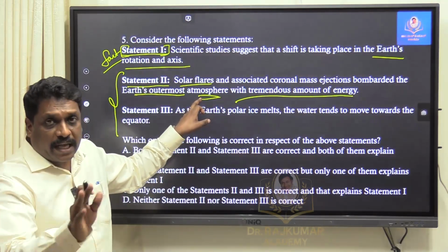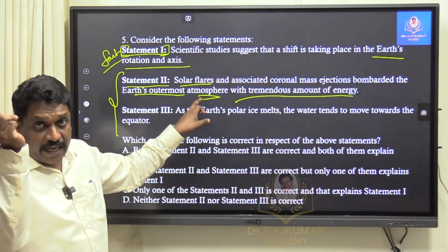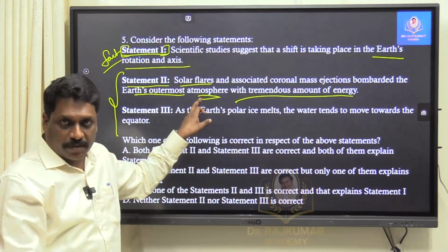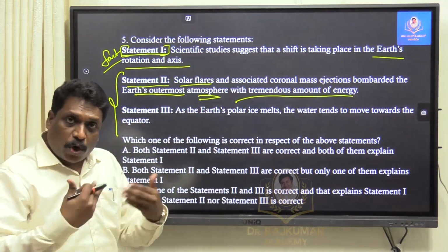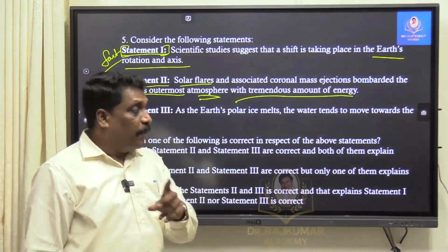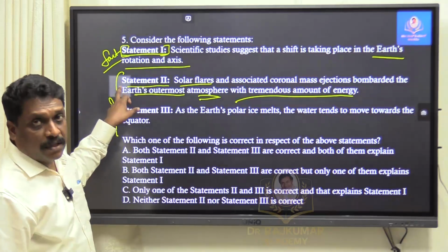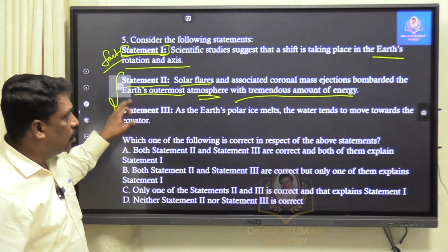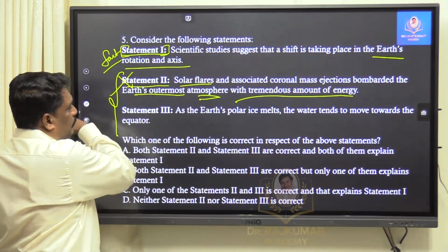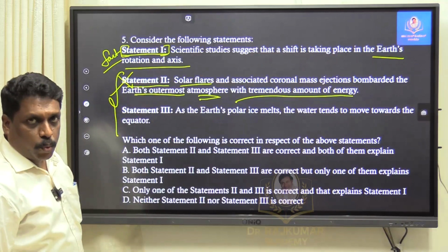Solar wind can have its impact on the magnetosphere of the Earth. It can create auroras. That is okay. But changing the axis of rotation is not possible. So I am eliminating statement 2.